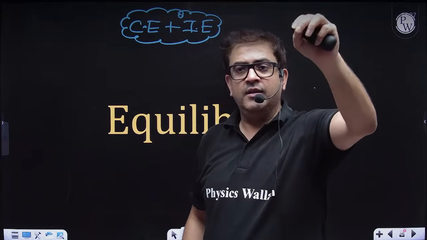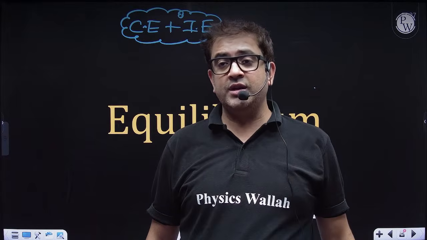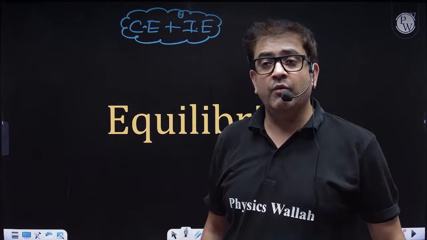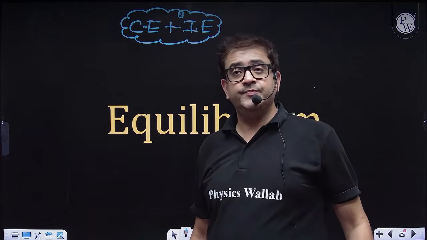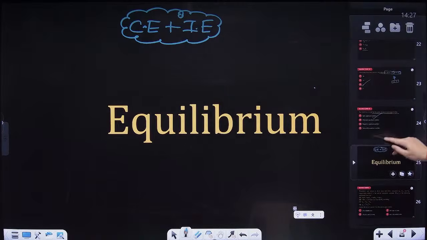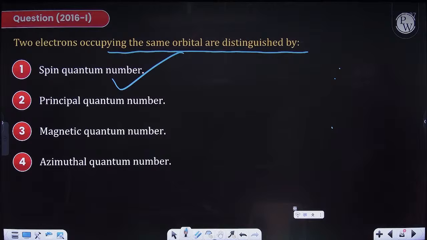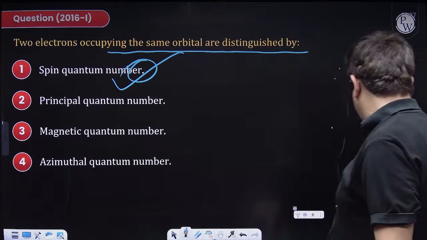If you want, just hit the comment section. Pathak is saying the last 2 questions are wrong. Okay, what about it? The question on 2 electrons occupying the same orbital: they can be distinguished by spin quantum number only.